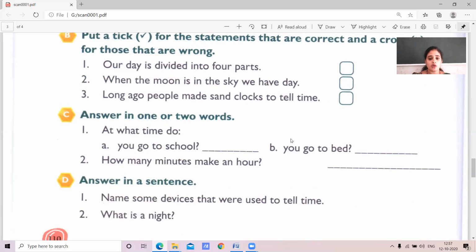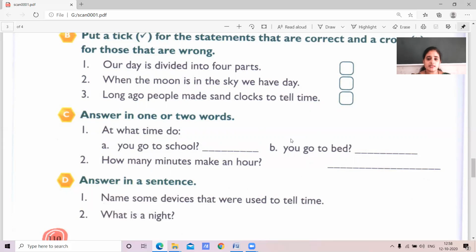Answer in one or two words. We have to answer it in one or two words. At what time do you go to school? At what time do you go to bed? Generally we will go to school at 8 o'clock or 9 o'clock.